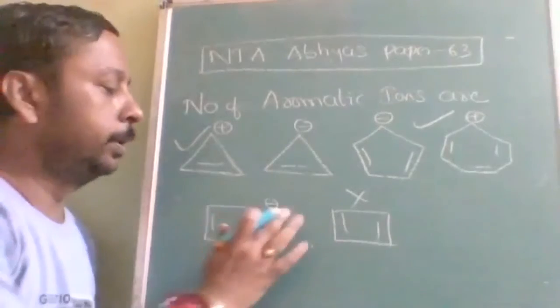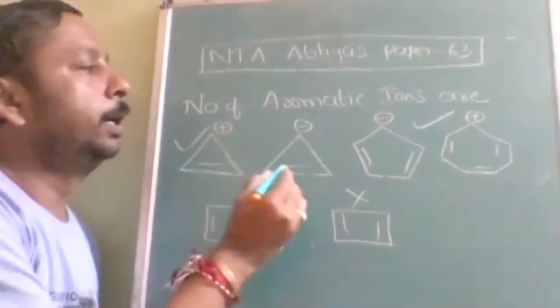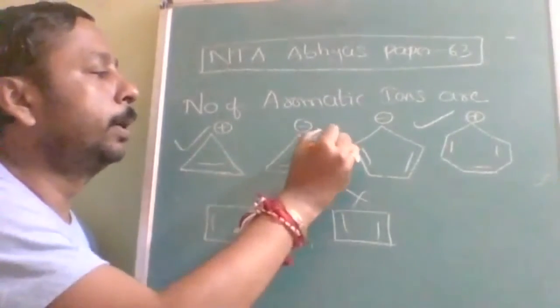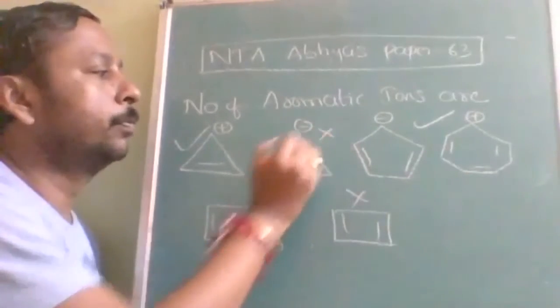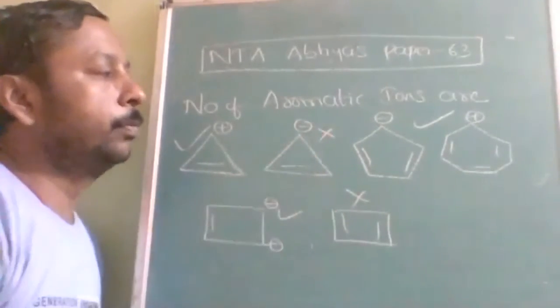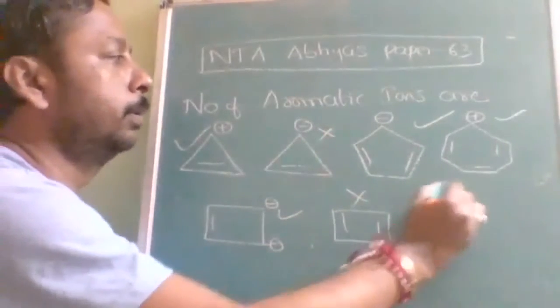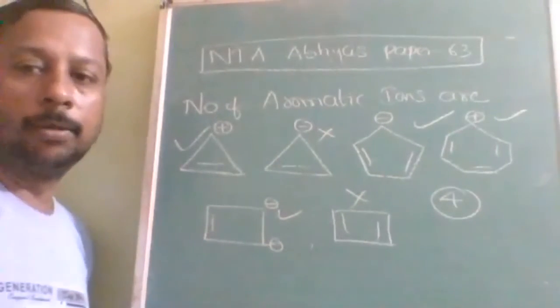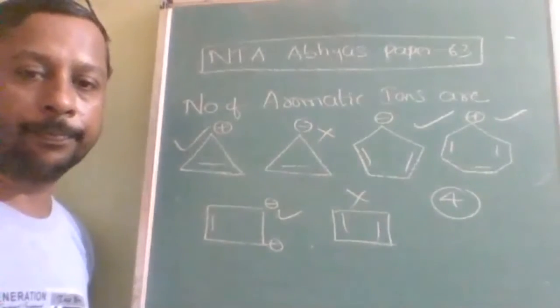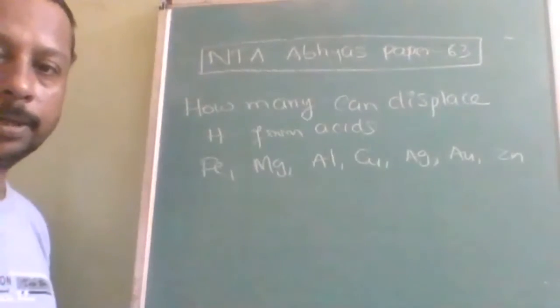Okay. So this one and 1, 3. This is not aromatic because 4 electrons are there. Here also 4 electrons. Here also 4 electrons. Okay. So total number of aromatic ions are 4. Okay. Next.